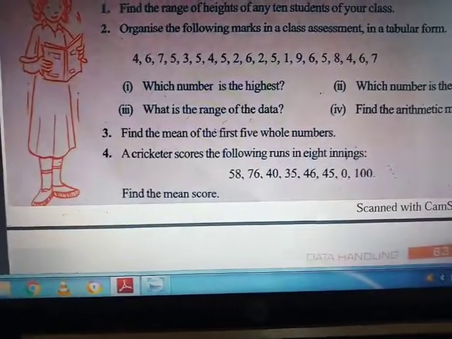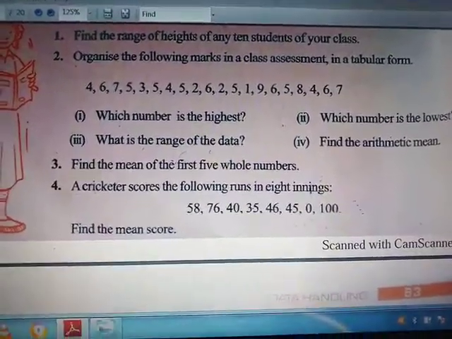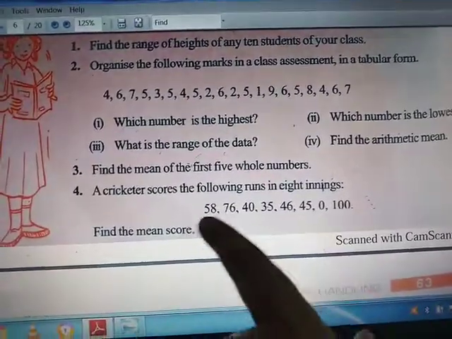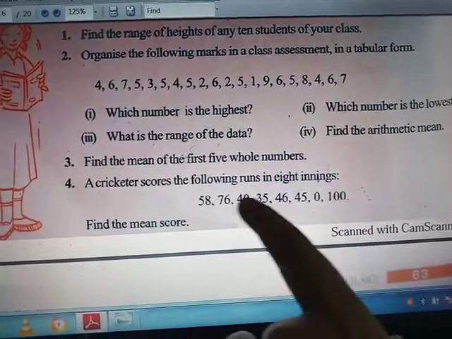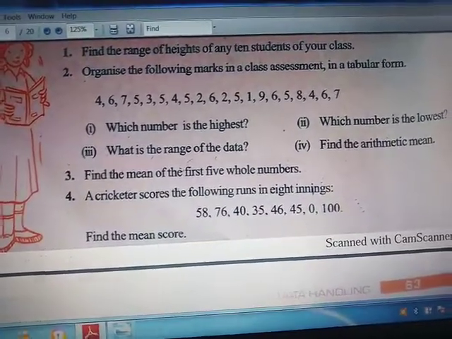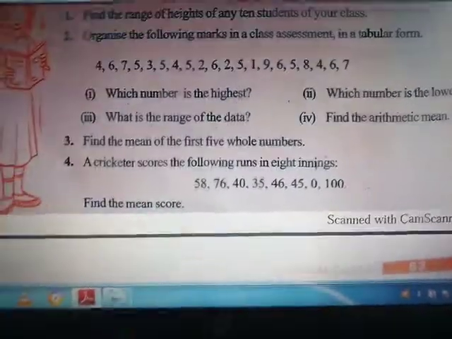So you will just add all the numbers, and number of observations will be 9 and sum of observations will be addition of these numbers. So your assignment work is question number 1, 2, 3, 4 of exercise 3.1.